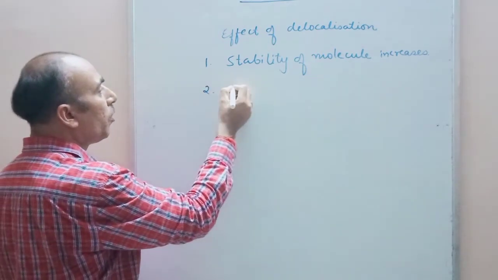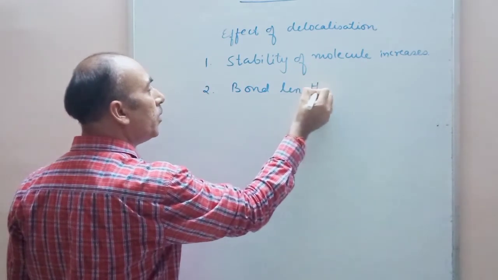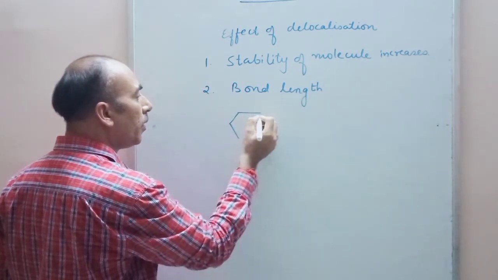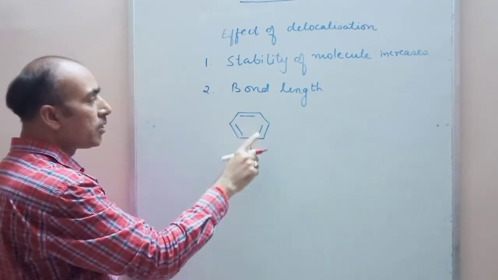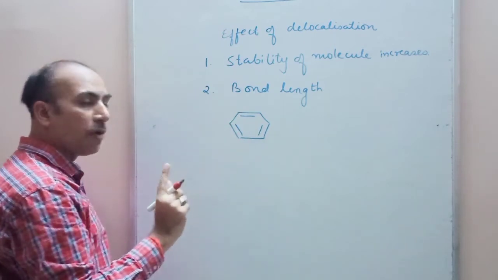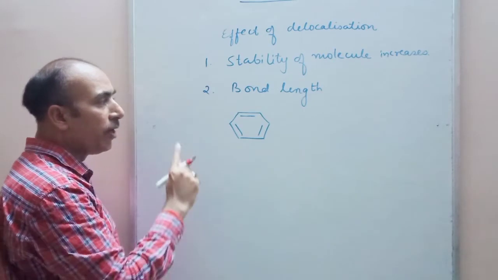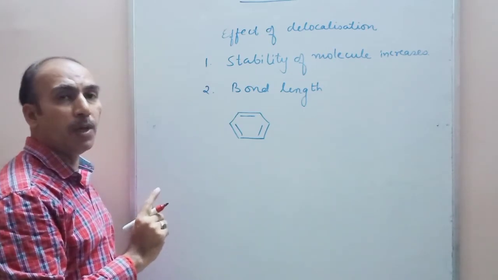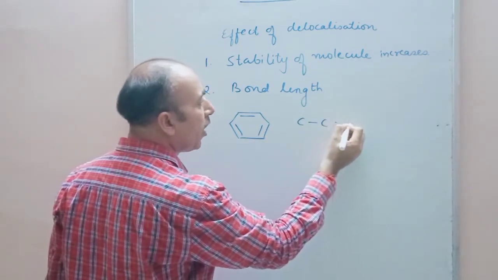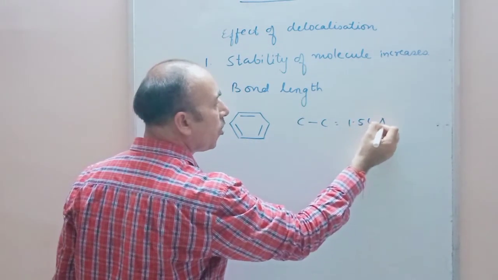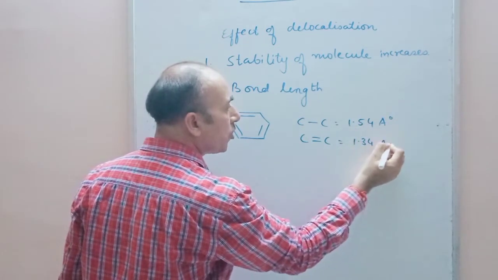And the second is the effect on bond length. See, if these pi electrons had been confined between the bonded atoms only and not delocalized on the complete molecule, we would have two types of bond length. C single bond C would have been 1.54 angstrom and C double bond C would have been 1.34 angstrom.